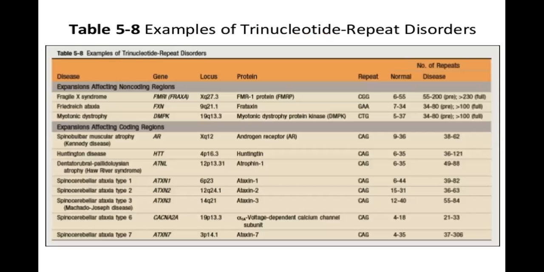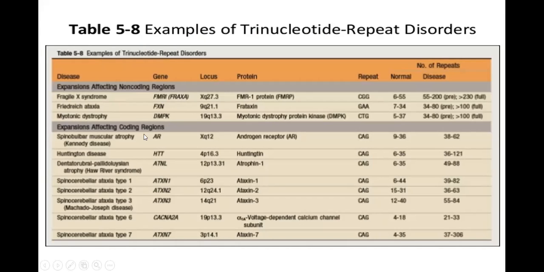This table gives examples of trinucleotide repeat disorders. So many of them are there. Expansion affecting non-coding regions and expansion affecting coding regions. This you can remember by name only. Fragile X syndrome is because of FMR1 gene defect. Friedreich's ataxia, FXN gene. Myotonic dystrophy, DMPK gene.